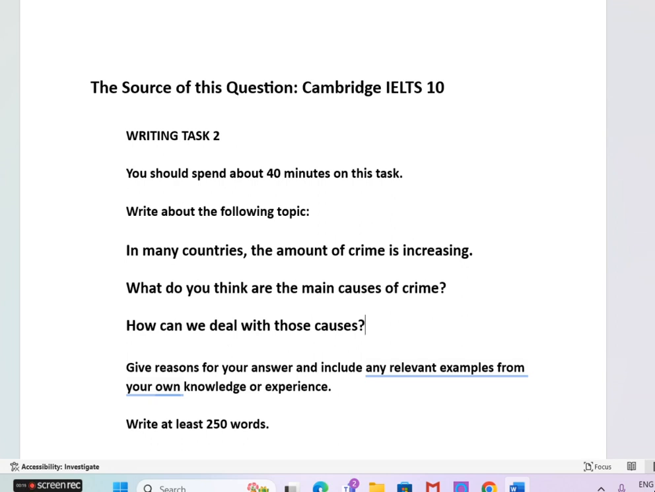Now I am going to explain about task 2 in IELTS. As you know, task 2 is an essay writing in IELTS and it is the same for general training and academic. Of course, the questions are different.